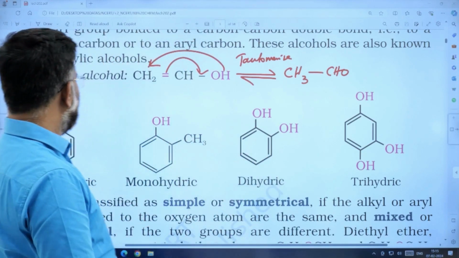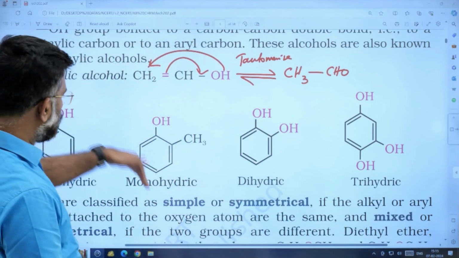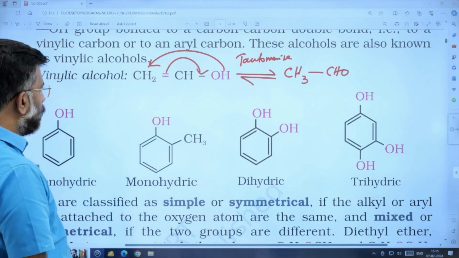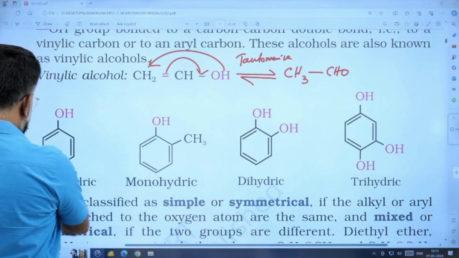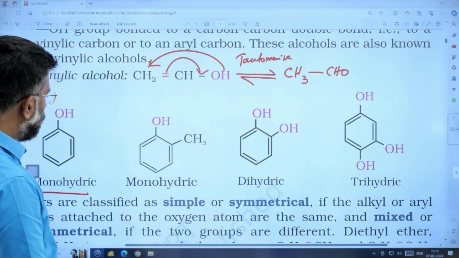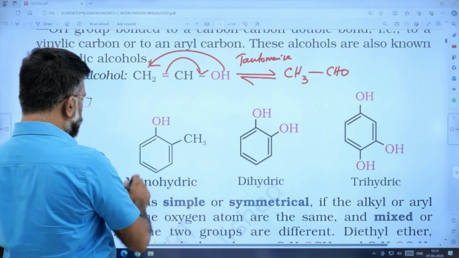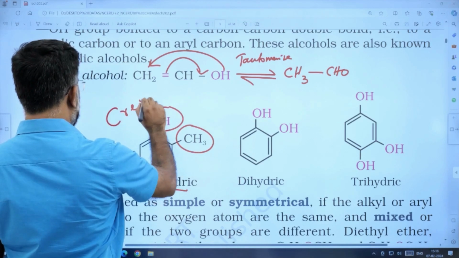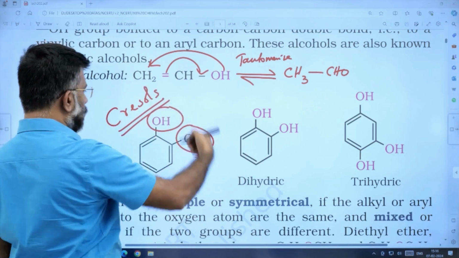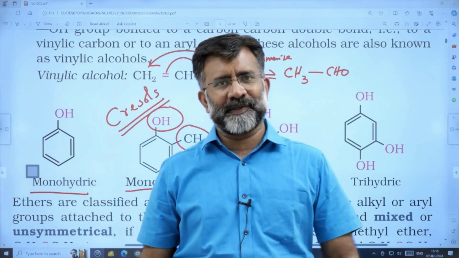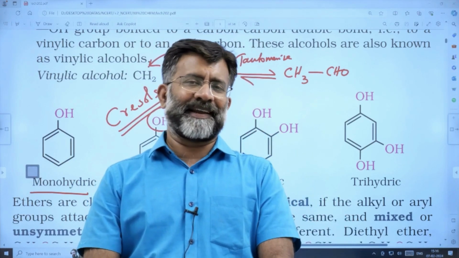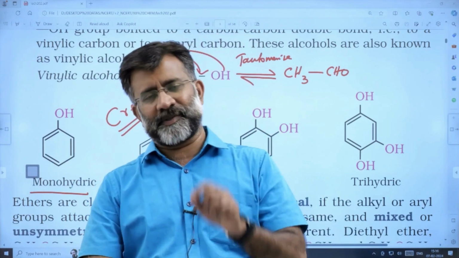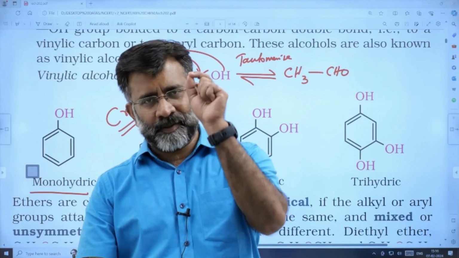Okay. Now coming back to here, we have again the phenol category, monohydric, simply phenol, hydroxybenzene. Again it is monohydric. Methyl phenols are called cresols. How many cresols are available? 3 cresols: orthocresol, metacresol, paracresol.